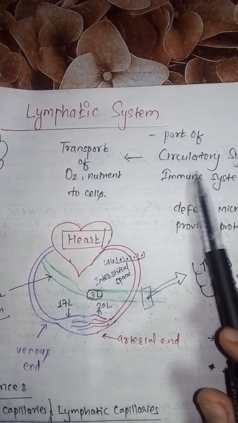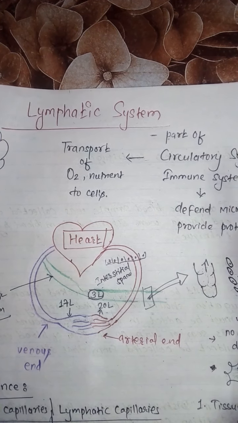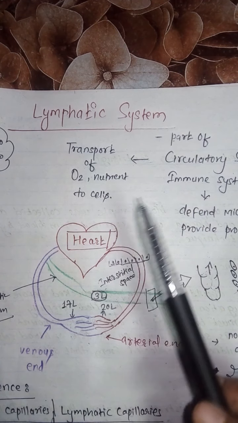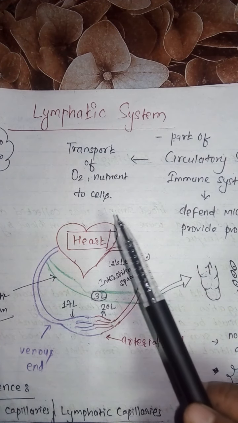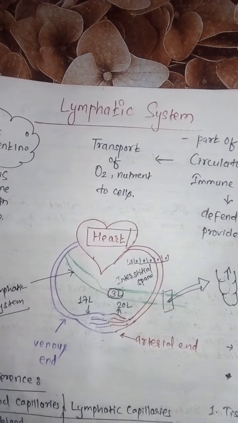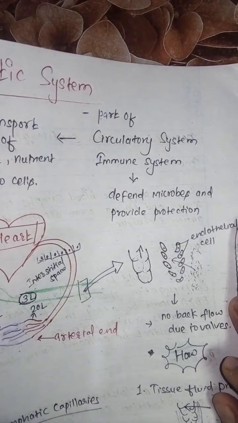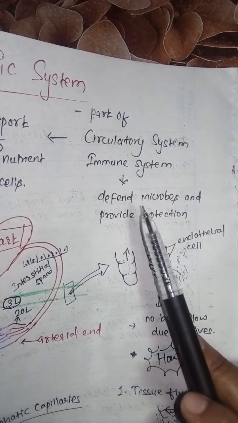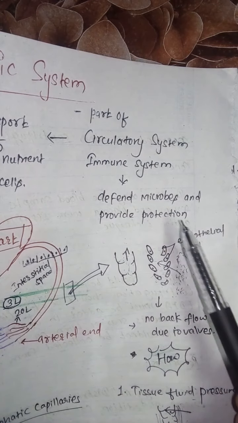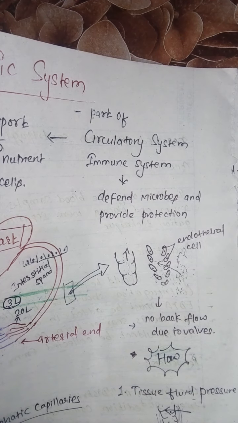The ultimate goal of the circulatory system is the transport of oxygen and nutrients to the cell so that the cell will grow and nourishment may occur. Similarly, in the case of the immune system, the final goal is the protection of the body from foreign microbes, from invading microbes.